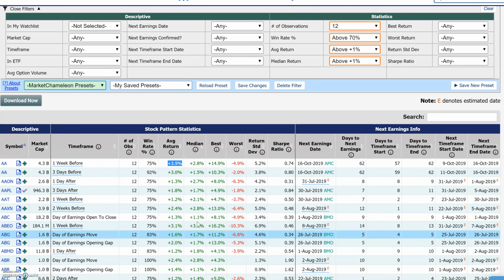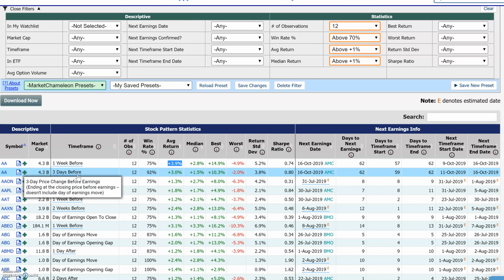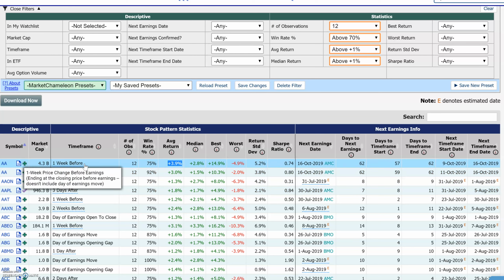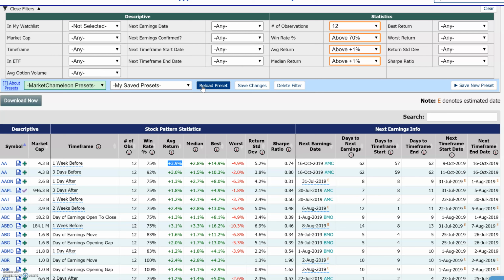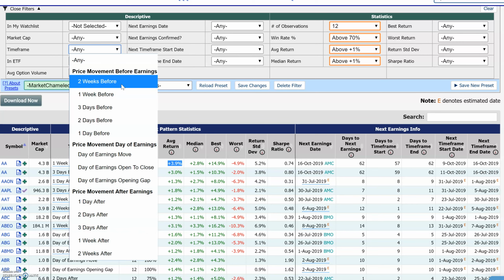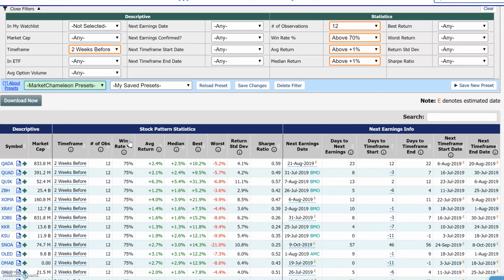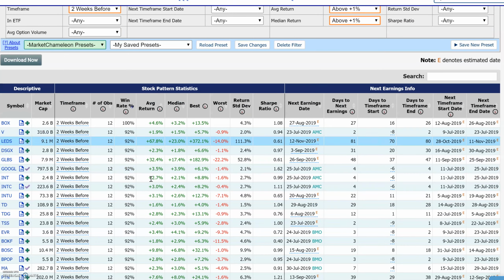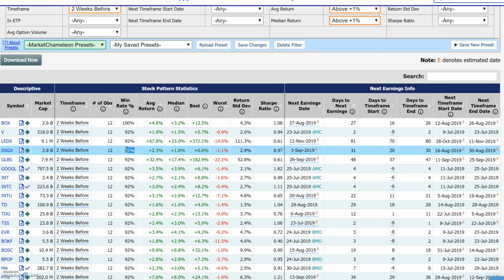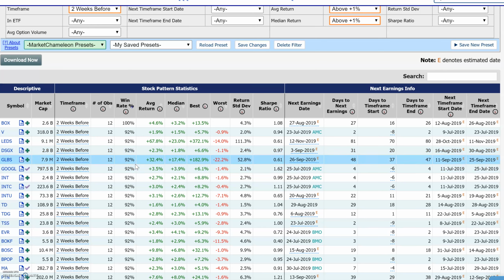So now, since these are looking for different time frames before earnings and after earnings to see how the stock performed, and since we're looking for historical run-ups into earnings, not including the day of earnings, I'm going to set this time frame to 2 weeks before earnings, not including the day of earnings. So historical 2-week run-up. Also, for now, let's sort this by highest win rate. So we're going to take a look at which stocks had the highest win rate going 2 weeks into the earnings.